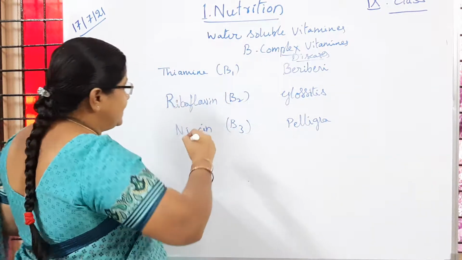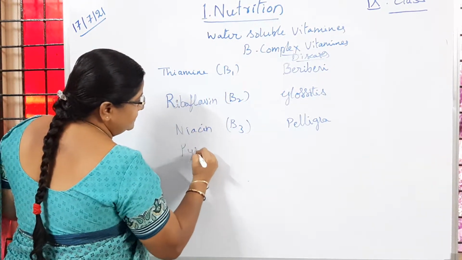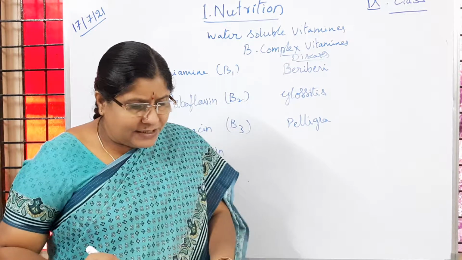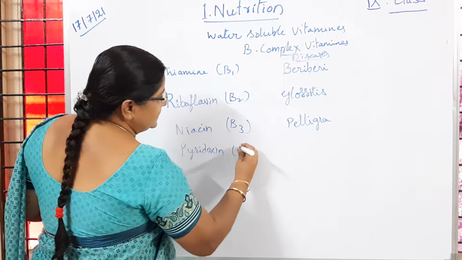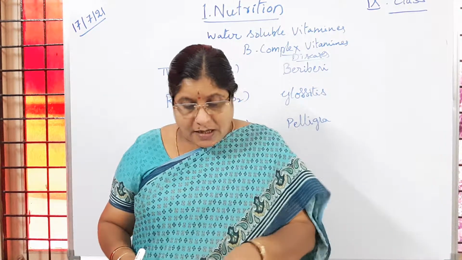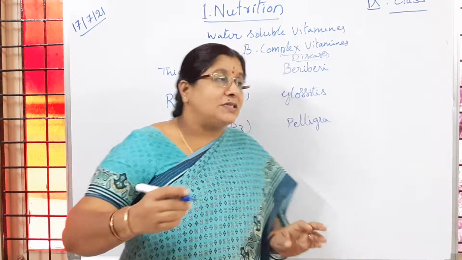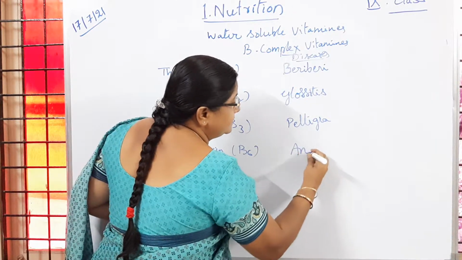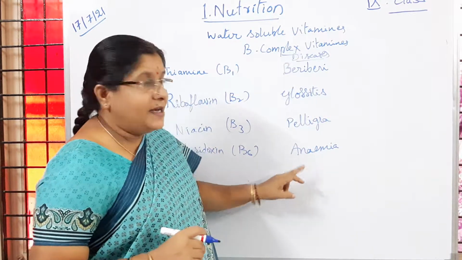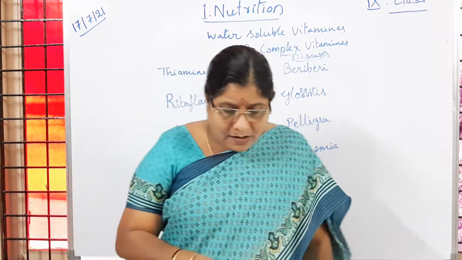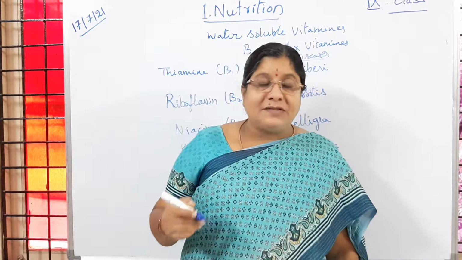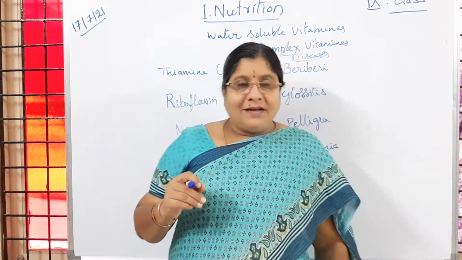Then pyridoxine. Pyridoxine is said to be B6. Pyridoxine deficiency causes anemia. Pyridoxine is chemically B6, and it is present in cereals, oil seeds, vegetables, milk, meat, eggs, liver.